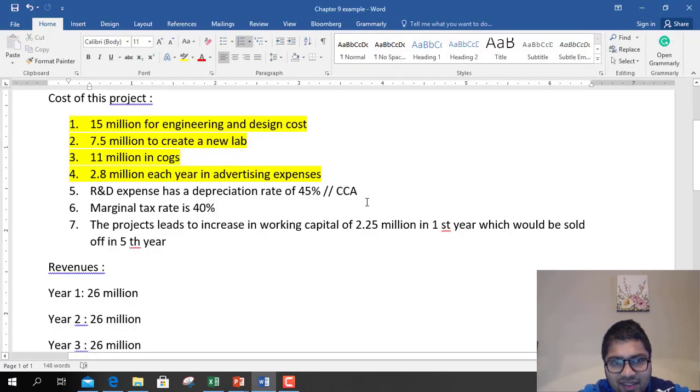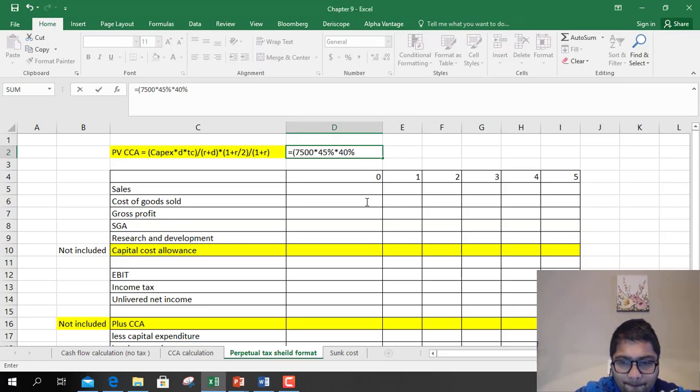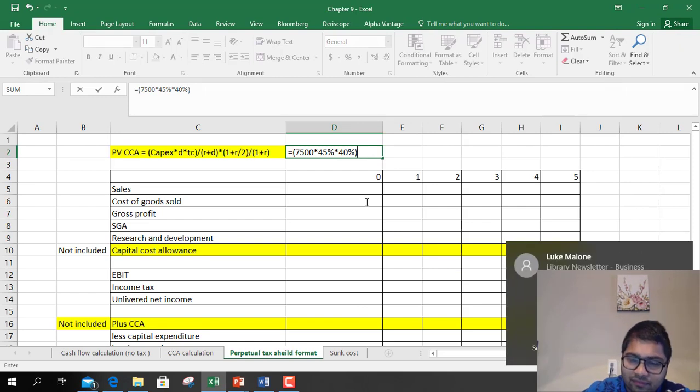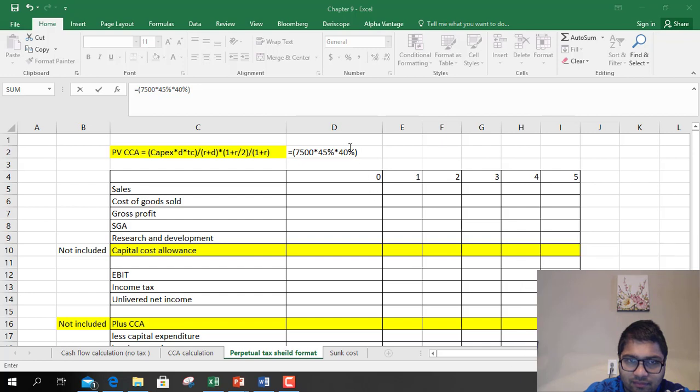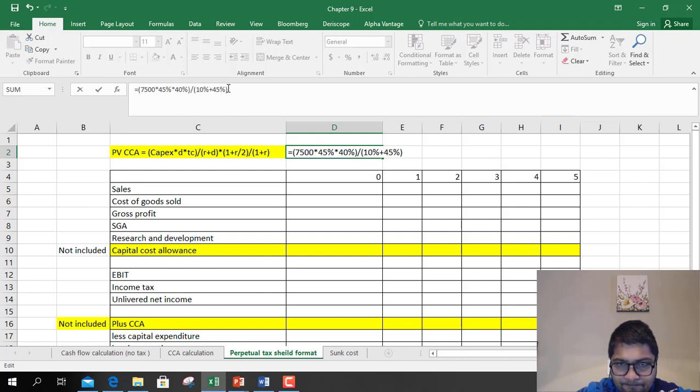The marginal tax rate is 40%. Divided by R plus D. What is R? R is 10%, sorry. Plus D. D is 45%.